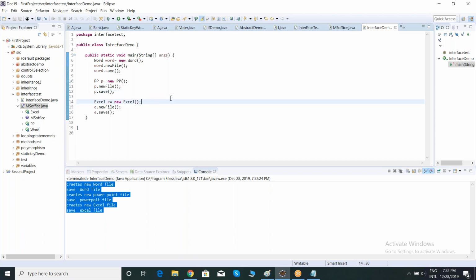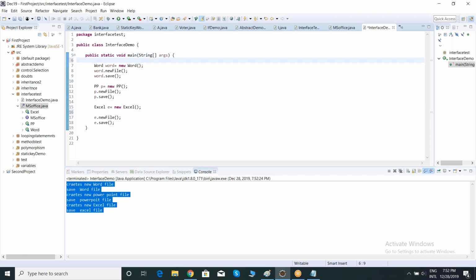And remember here, earlier, in how many ways have we created an object for a class? We created with class name, object name equals new class name. We call this a self class reference, or self class object.